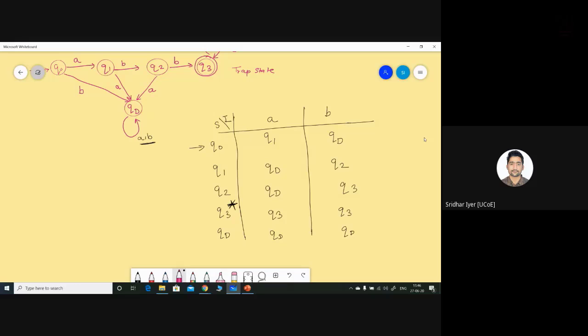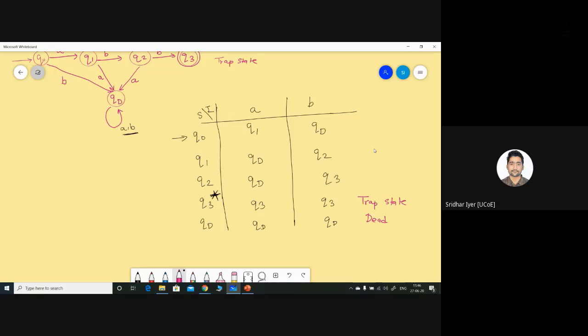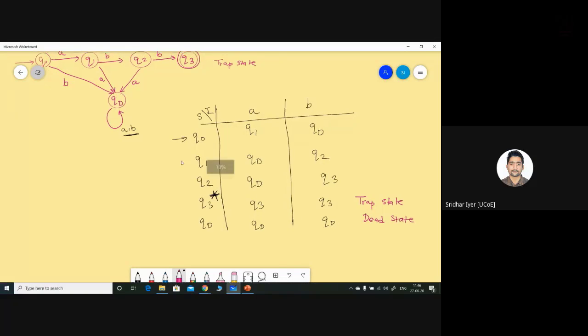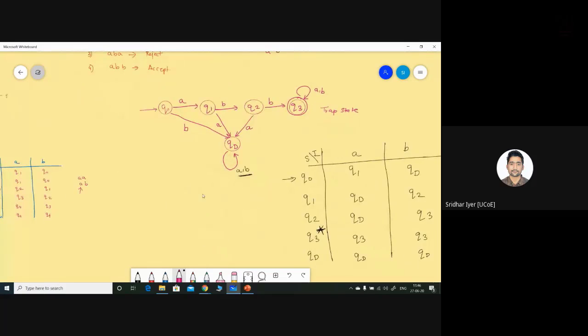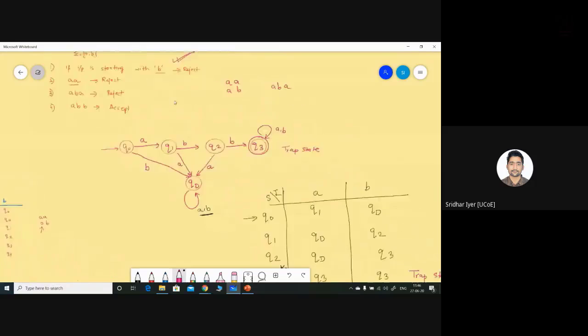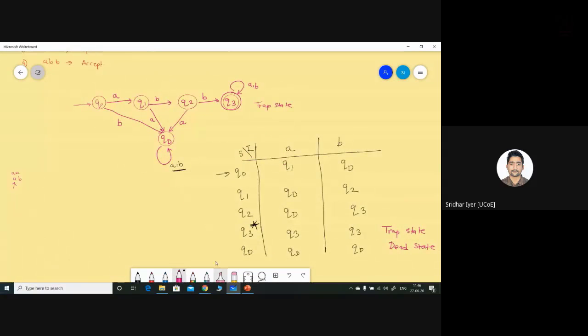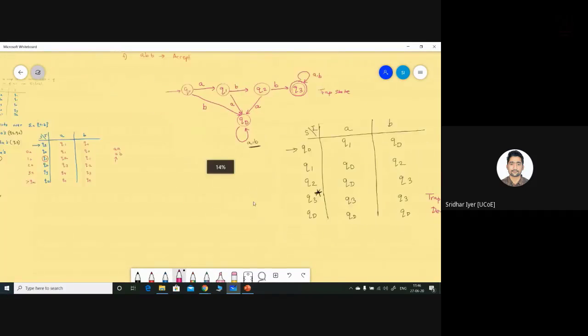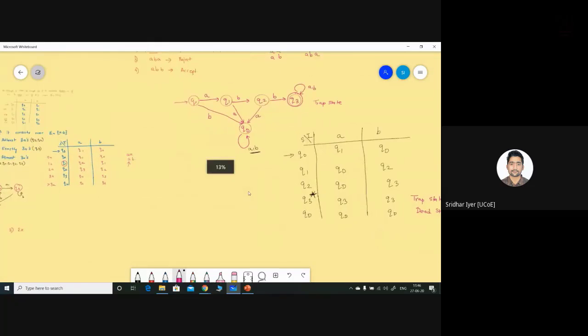If you wish, you can write it over here on the right hand side, a trap state and a dead state. It actually leaves a better impression on the examiner. He may end up giving you extra marks for it. Okay. So that's it. This is the question I wanted to explain to you. This is a slightly different way from what we have done so far. We've always started with the table and then the diagram and then the simulation. Simulation obviously will be the last step.